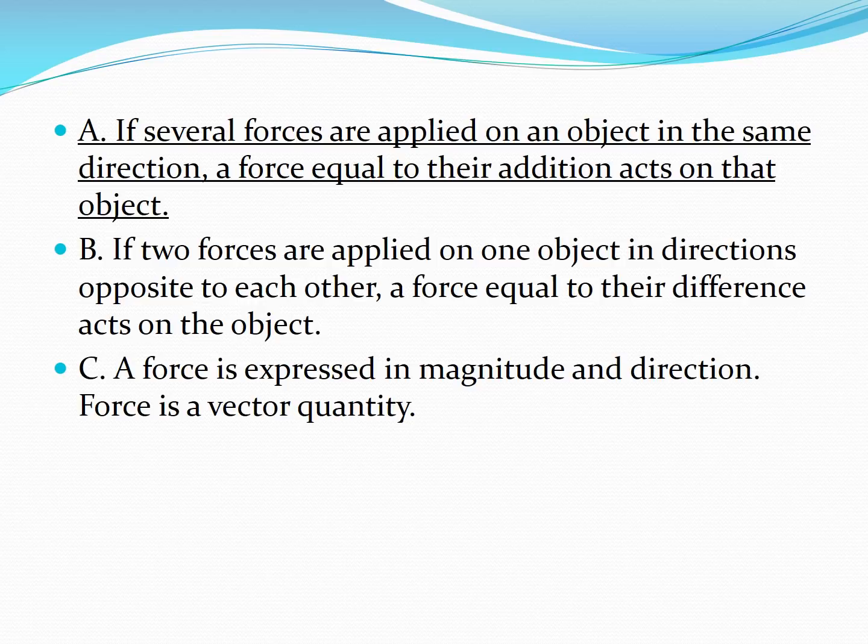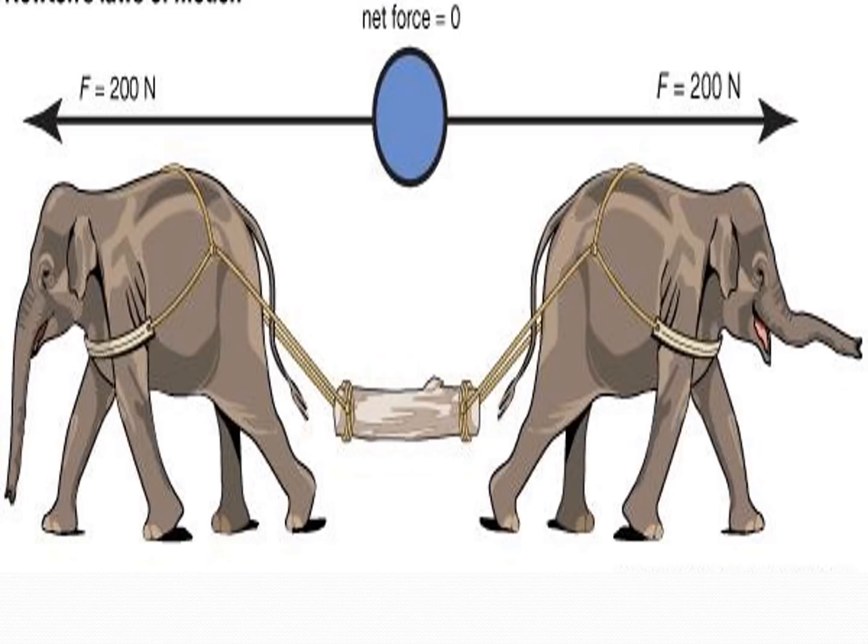Now we look at the second sentence. If two forces are applied on an object in directions opposite to each other, a force equal to their difference acts on the object. Let's look at an example. Here, we have two elephants which are trying to pull a log. The first elephant pulls it towards the left with a force of 200 Newton and the second elephant pulls it towards the right again with 200 Newton.